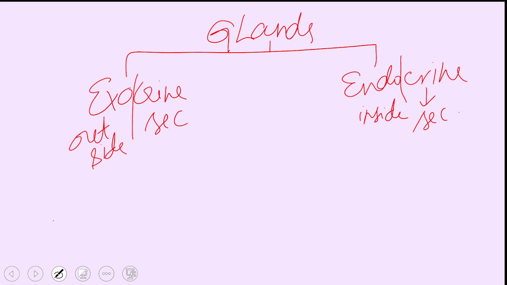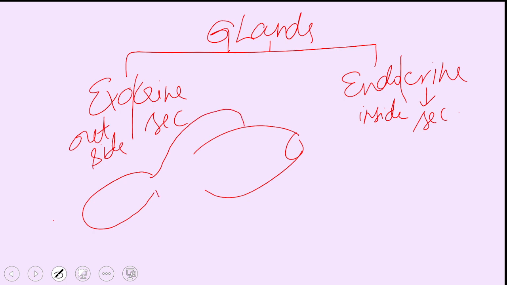What are this outside and inside? Take an exocrine gland, for example, the salivary glands. If this is your buccal cavity, the salivary gland opens through a duct into the buccal cavity. Whatever saliva is produced here passes through this duct and reaches the buccal cavity.